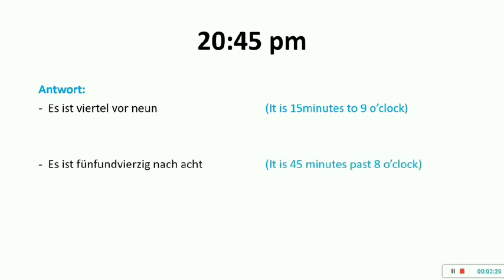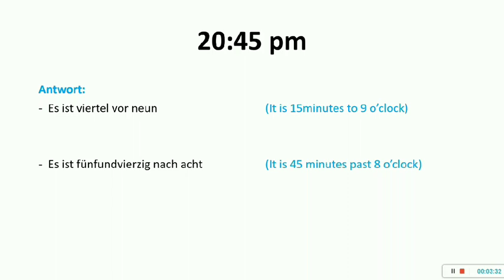How do we say this in Deutsch? So we'll see the first option, that is 15 minutes to make it to 9 o'clock. So es ist Viertel vor 9. Viertel is nothing but 15 minutes. Viertel is nothing but a quarter. So Viertel vor 9. Or I can also say that it is 45 minutes past 8 o'clock. So 45 nach 8. Yeah, so 45 minutes after 8.